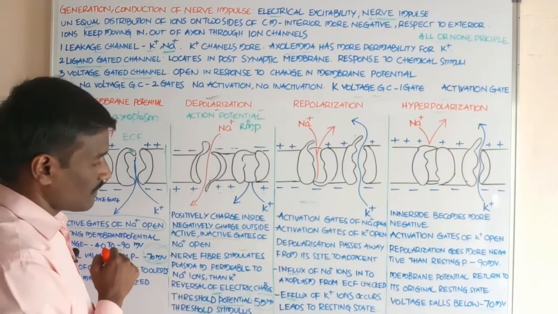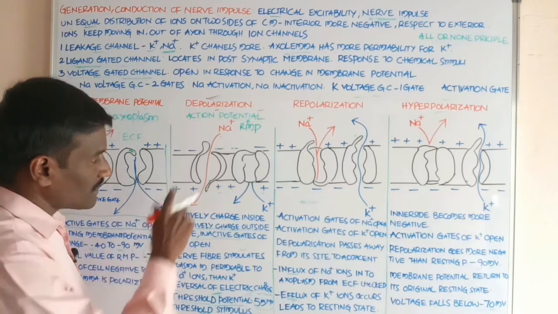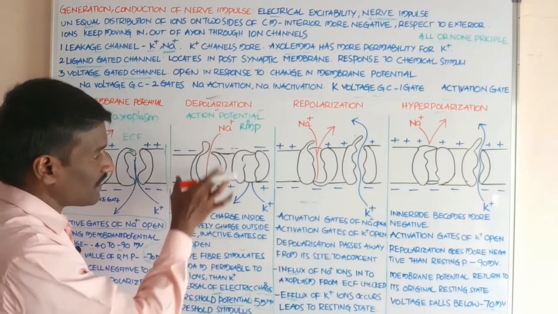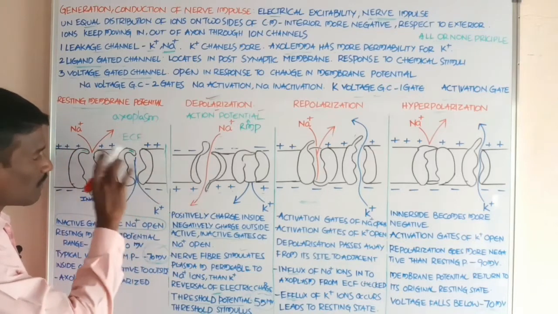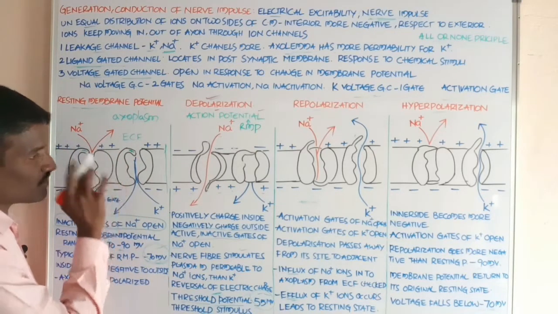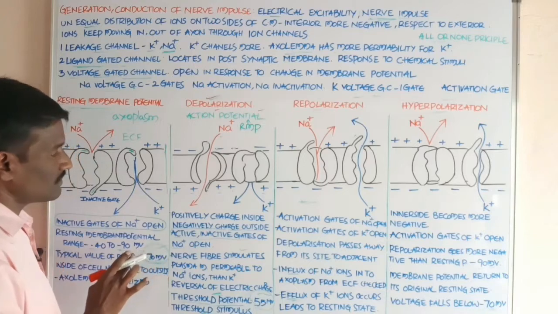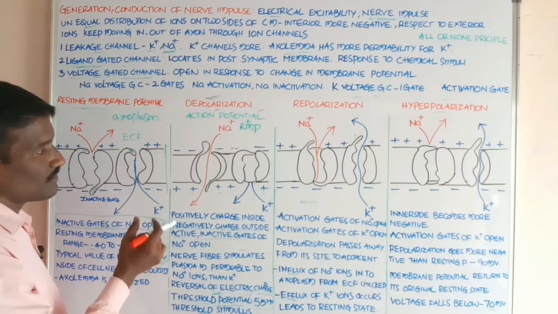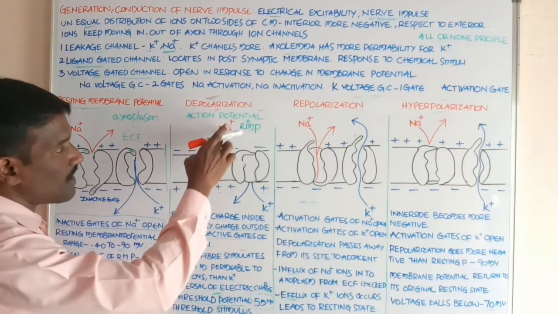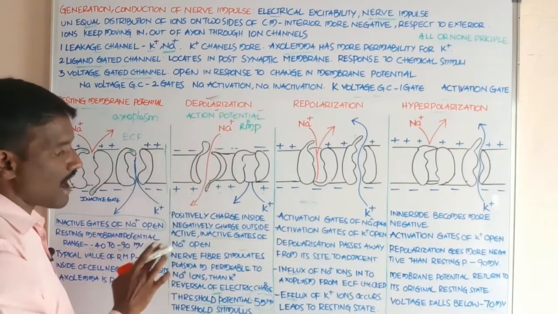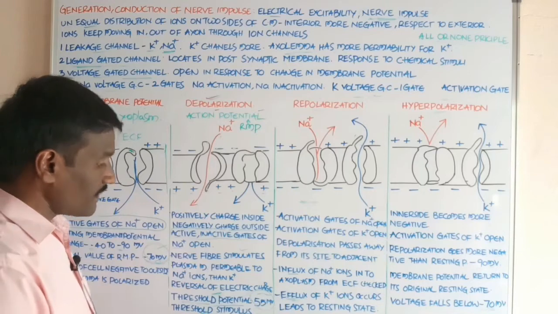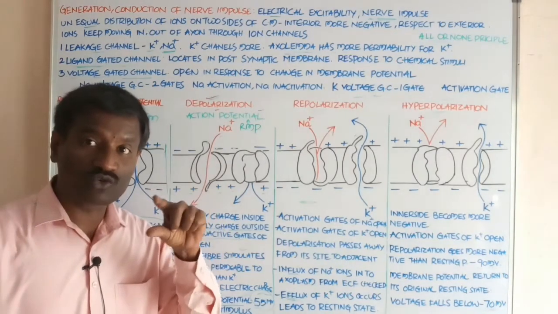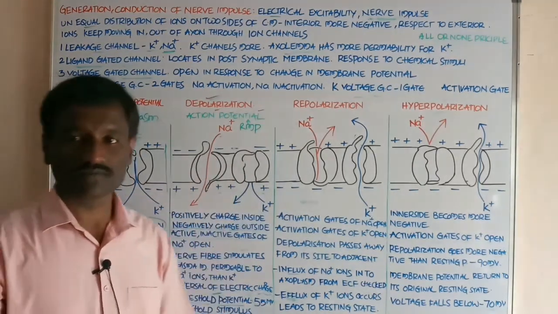Students, and it causes a reversal of the electrical charge. When you compare with the resting membrane potential, there is a polarity, but here positive ions enter into the axoplasm. Student, it occurs due to the threshold potential.